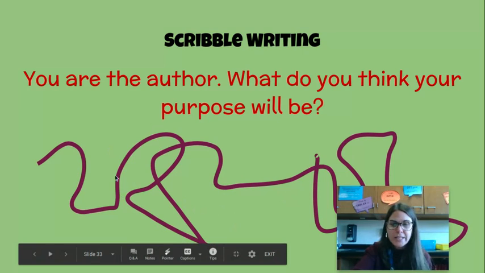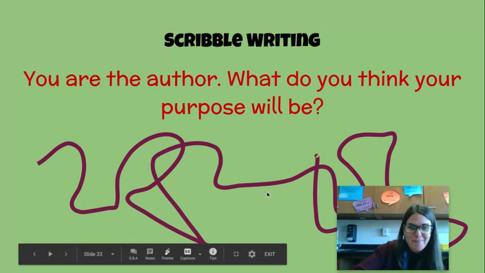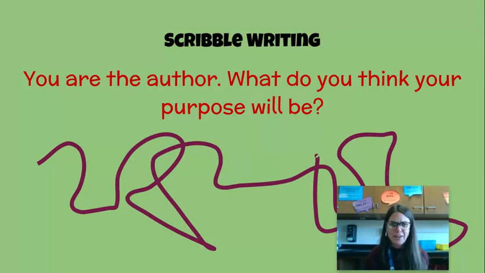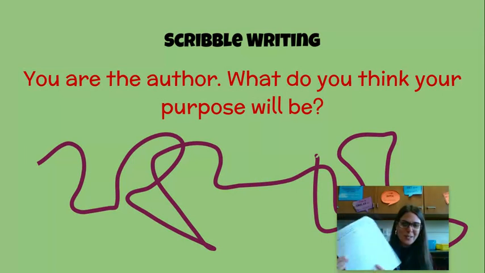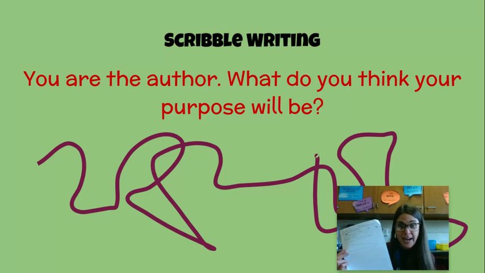And you are going to turn this scribble into any design or picture you can. Okay, so maybe you want to close up some of the shapes that you see on it. Maybe you want to turn it into your favorite place, or maybe you see an object in there that it looks like, and you could add some details to turn it into that object. You will do that on your page right here with this scribble. You can add whatever details you want to this scribble to make it into the picture of your choice. And then you are going to use that picture that you created to make up a story.